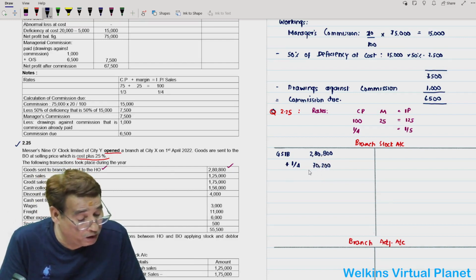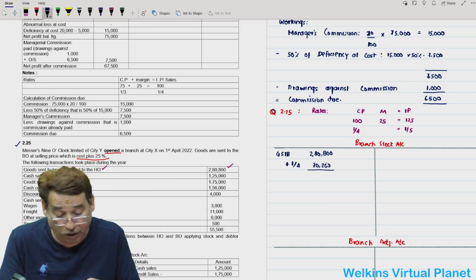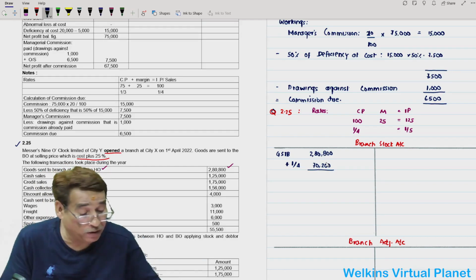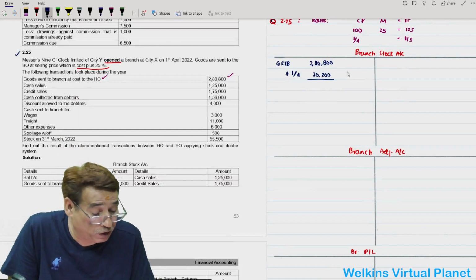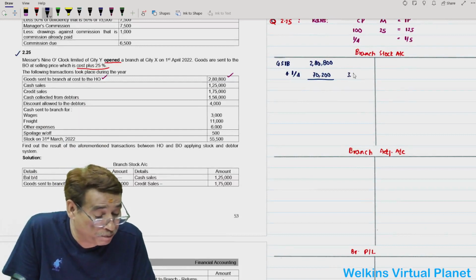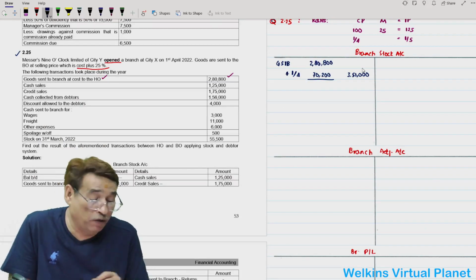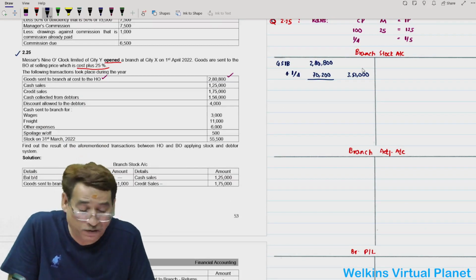If I add 70,200 plus 2,80,800, that comes to 3,51,000. That means in the current year, 3,51,000 worth of goods at invoice price were sent by head office to the branch, correct?